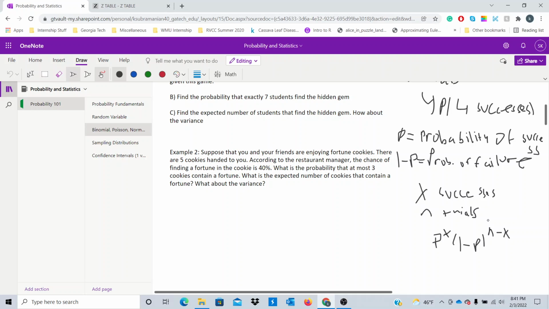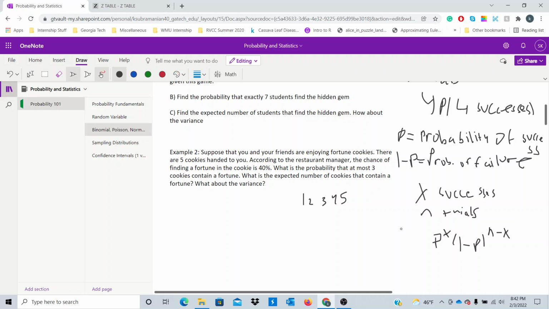Oh, wait, there's more. We want any x number of trials to be successful among the n trials. So we need to find a way to quantify how many ways can you select x elements from a set of size n. Well, in this case, it doesn't matter the order in which the trials are successful. We just care about all possibilities in which there are x successful trials. So for example, if you have trials 1, 2, 3, 4, 5, one possibility of getting 4 successful trials is 2, 3, 4, 5. But you could also get trials 3, 2, 4, and 5 as being successful. But those are just the same 4 trials, right? So we don't care about the order in which the trials are successful.